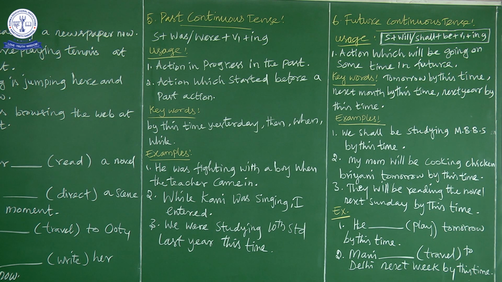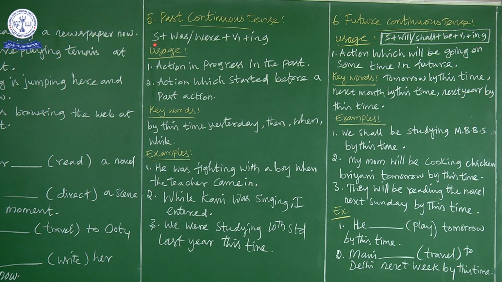Now you see why I have taken all these three sentences. That is why we have taken simple tenses next to continuous tenses, because the rules are similar. Somewhat it is similar. Only the time changes. Okay, so I am teaching in this form so that you will understand the tense very easily. The rules are the same, only the time changes. That is why we have been discussing simple tenses, then continuous tenses. So let us move on to the fifth tense, that is past continuous tense.